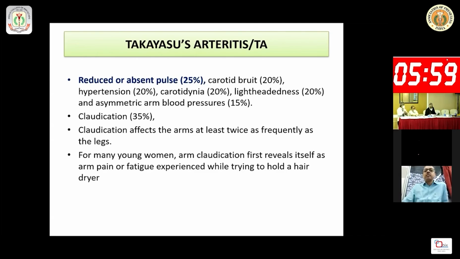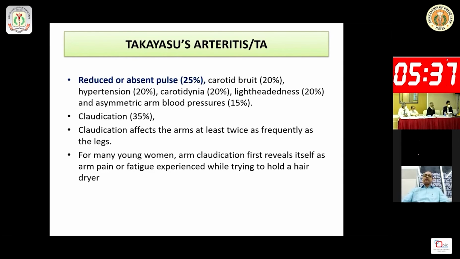So in this way, they may give a complaint to the doctor that they have pain when using the hair dryer with the left arm, because they hold the hair dryer with the left hand, and that's why they complain of this type of claudication.